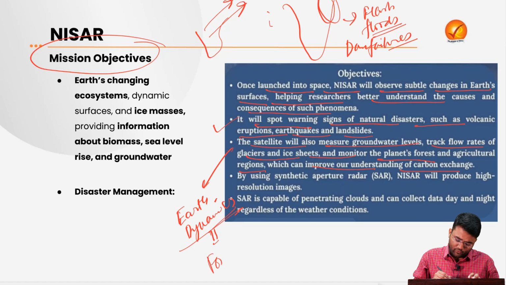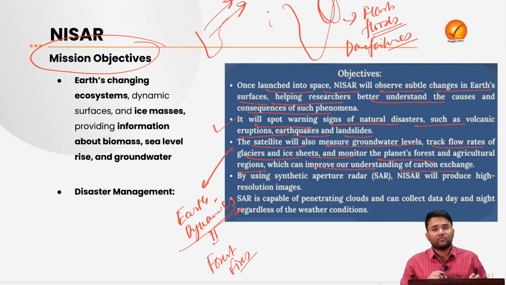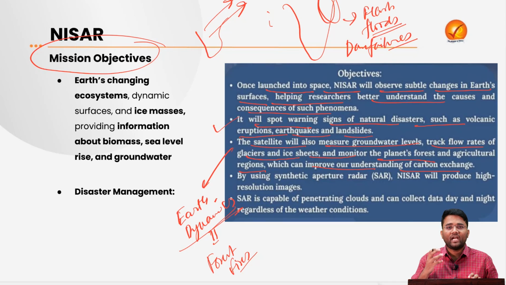For example, recently forest fire incidents happened in the forests of Nainital. So NISAR may help in providing an accurate picture of what the mitigation measures should be, what the adaptation measures should be, so that such kinds of incidents can be addressed and avoided in future. By using synthetic aperture radar, NISAR will produce high resolution images, as I have already told you, and that will help us in understanding our earth and forest regions in a better way.